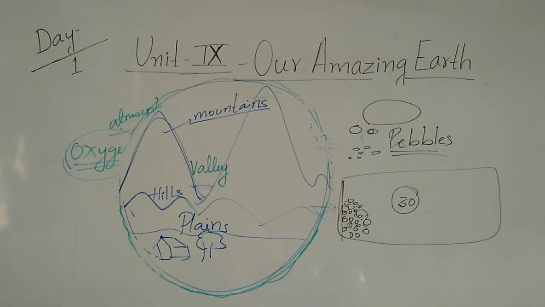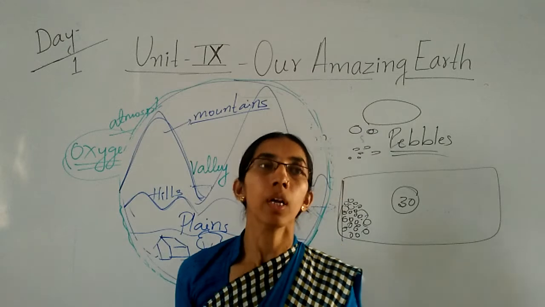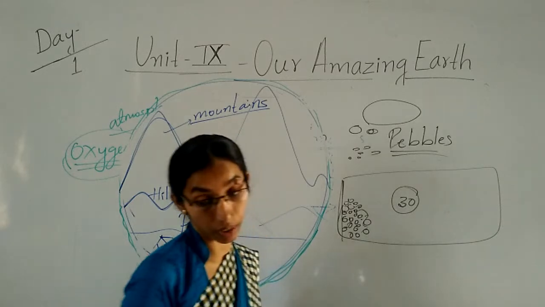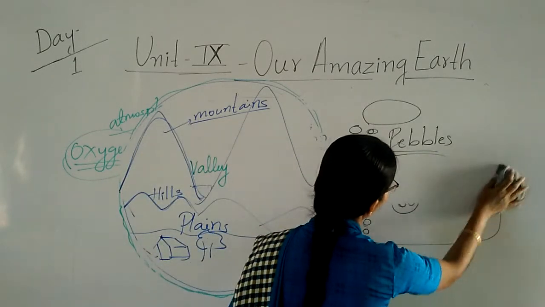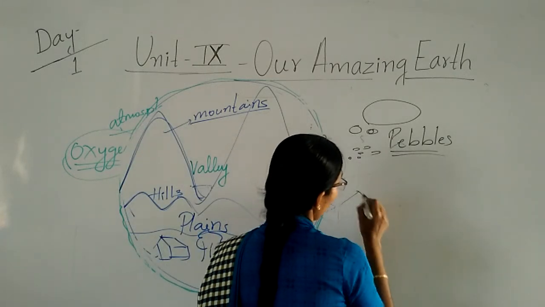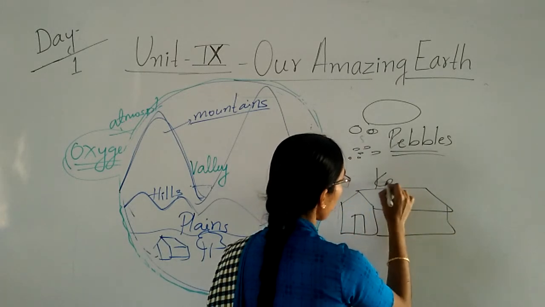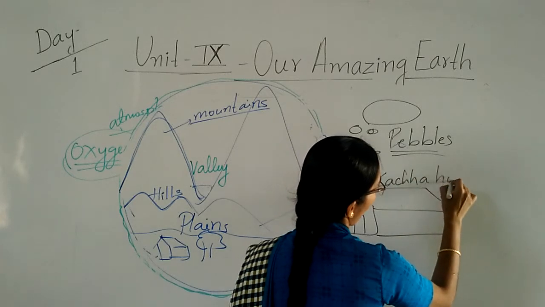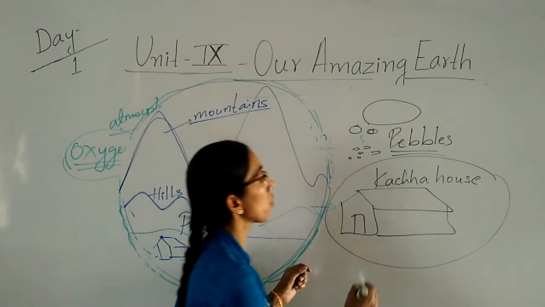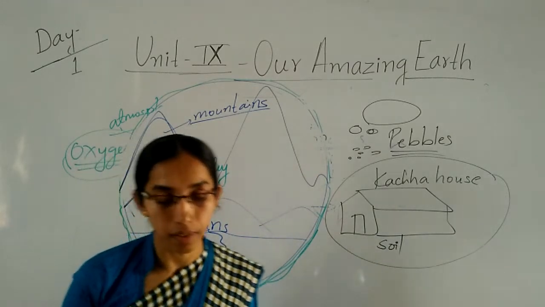So, soil is very important. Soil means what? In the olden times, they built houses with the soil. Kacha house, you can see, no? It is made up of the soil only. They use the soil to construct the house, and that house is called what? Kacha house. See here, what do they use to build this house? They use the soil only. They use the mud to build this house.